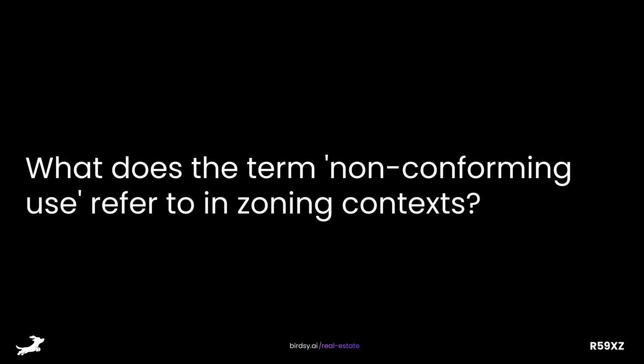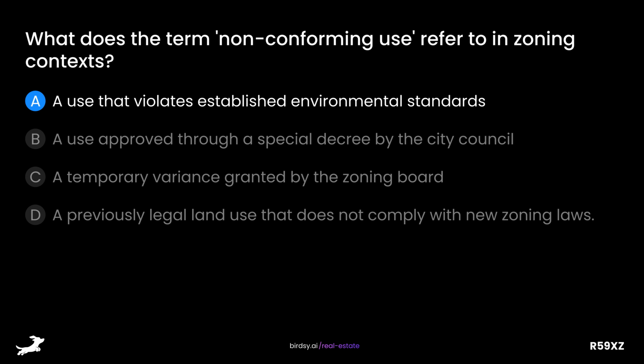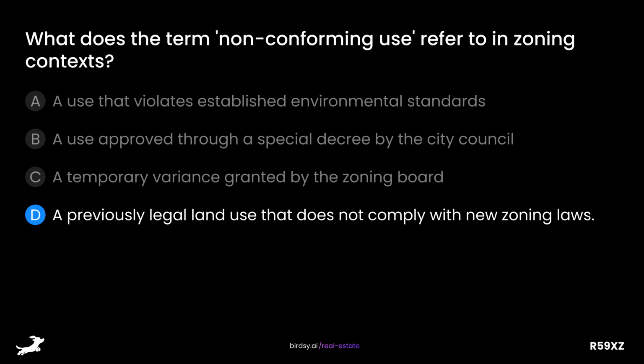What does the term non-conforming use refer to in zoning contexts? Is it A. A use that violates established environmental standards, B. A use approved through a special decree by the City Council, C. A temporary variance granted by the Zoning Board, or D. A previously legal land use that does not comply with new zoning laws? The answer is D. A previously legal land use that does not comply with new zoning laws.